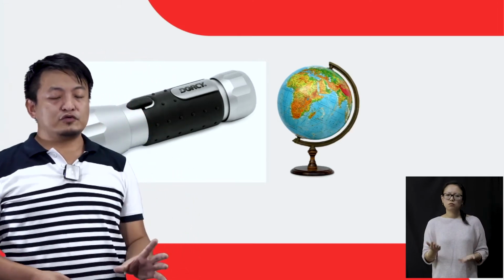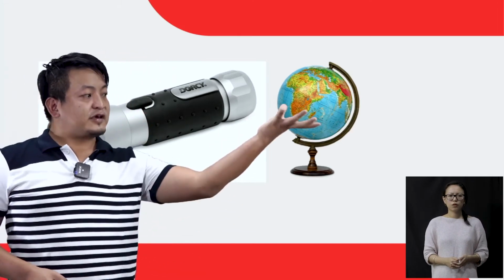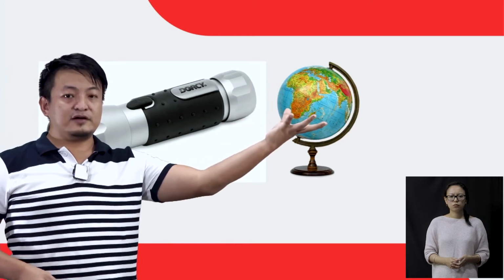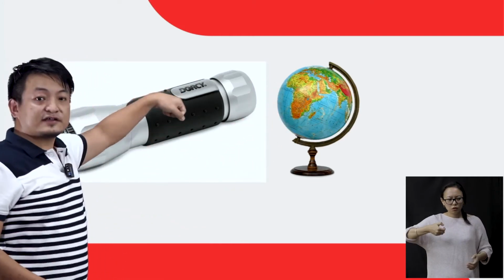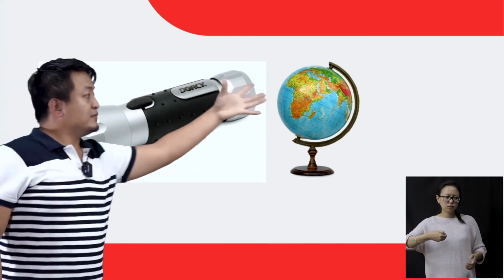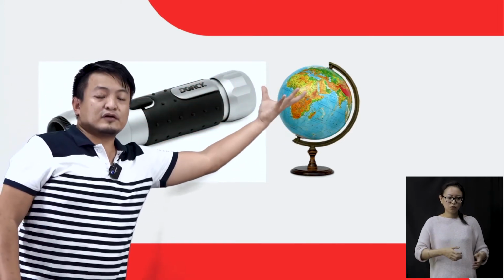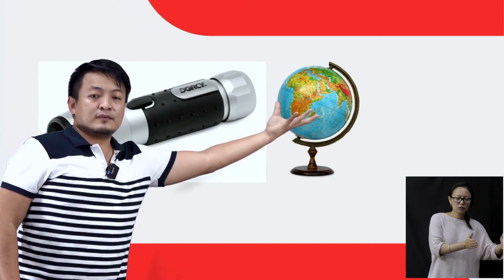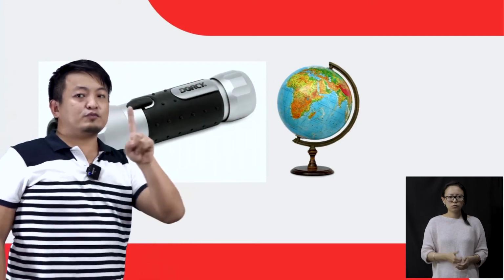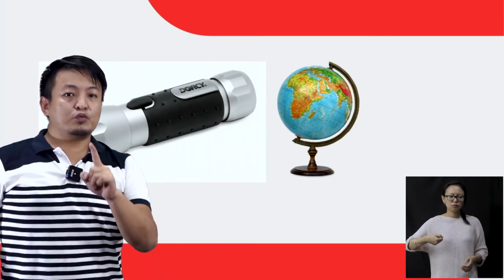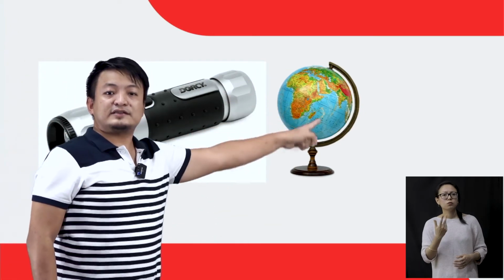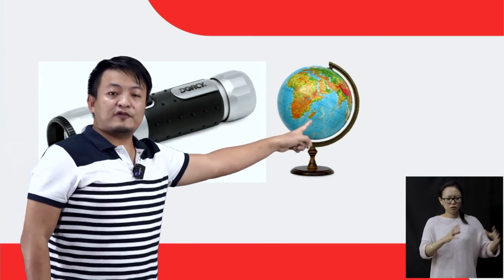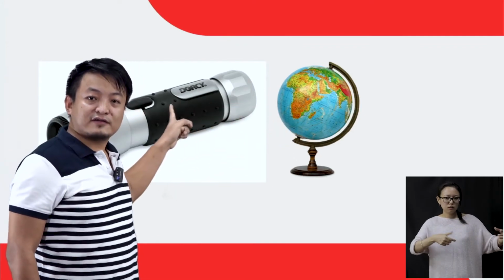Just take the torchlight and place the football or globe here. Now students, what will you observe? We will observe that only this side of the globe faces the light, right?